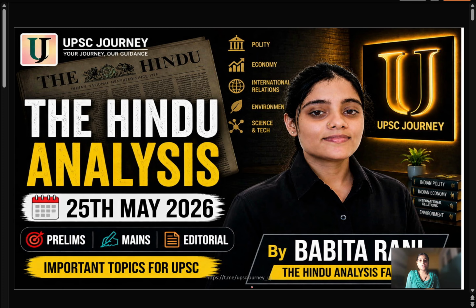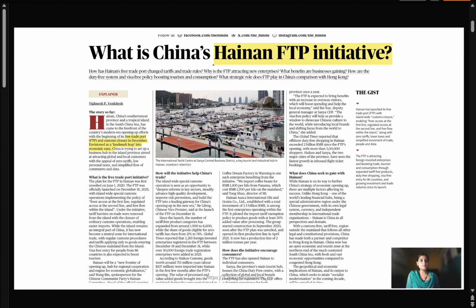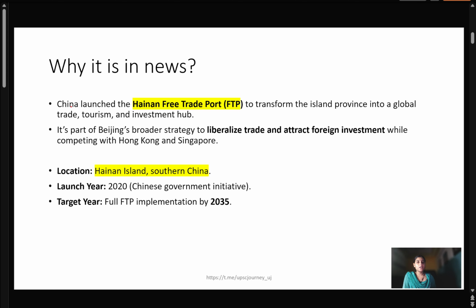So we'll start with the first article, and the first article is regarding China's Hainan FTP initiative. So it's Hainan FTP initiative. What is this initiative? This is an initiative launched by China that is named Hainan Free Trade Port. It's very important.